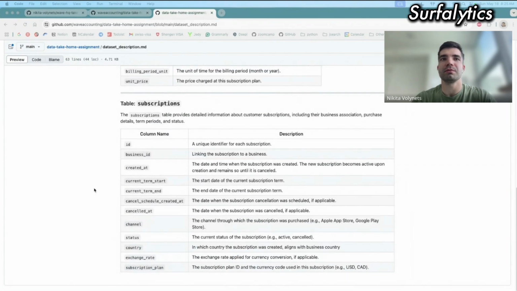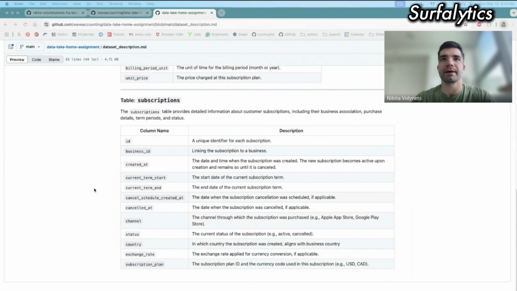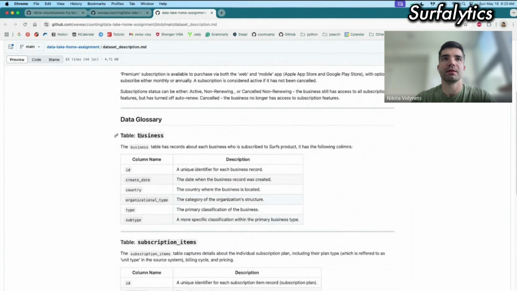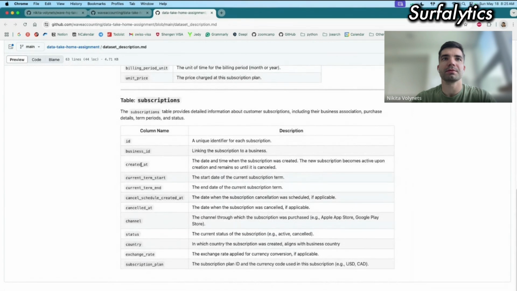It's detailed information about individual subscriptions. So we have the ID of each individual subscription, and business ID. Business ID, I think we will be able to use to map with the business table. Then when the subscription was created, when the subscription term started or ended. Cancellation: if a subscription will be canceled, we have the date when it will be canceled, or if the customer already canceled the subscription, we see the date.